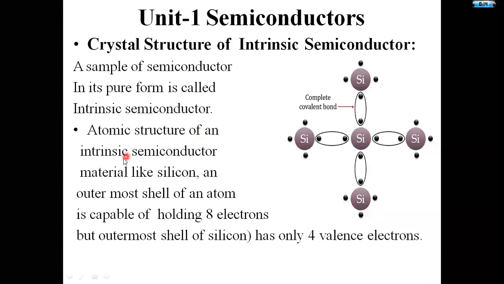In the atomic structure of an intrinsic semiconductor material like silicon, the outermost shell of an atom is capable of holding 8 electrons. The maximum number of electrons the outermost shell can accommodate is up to 8, but it is occupying only 4 valence electrons here. Only half of the electrons are filled up and the remaining half are not filled up. This is the atomic structure of silicon. We can simply call this a 2-dimensional structure of silicon atom.